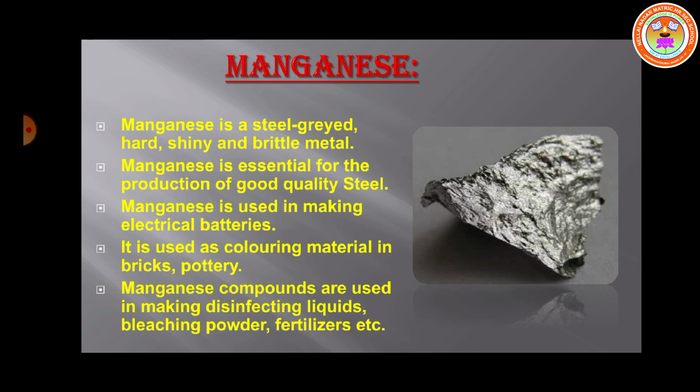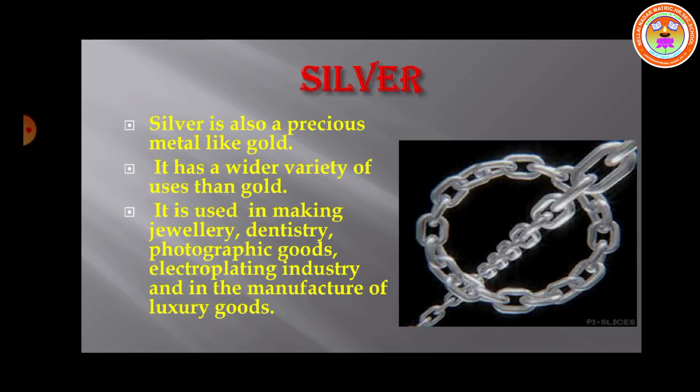Next, let us see silver. Silver is also a precious metal like gold. It has a wider variety of uses than gold. It is used in making jewelry and photographic goods. Mexico is the world's leading silver producer.